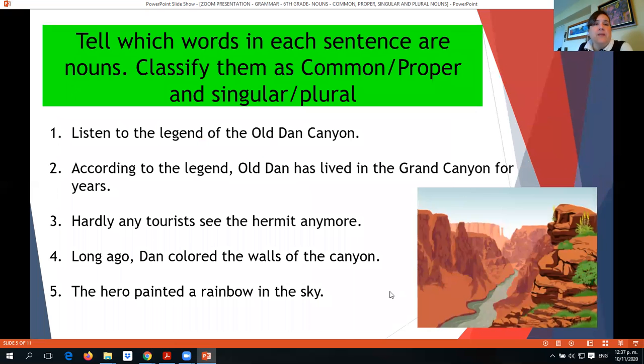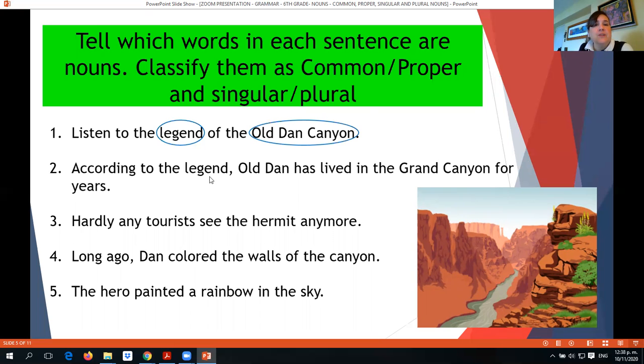Okay, some other examples of exercises. Tell which words in each sentence are nouns. Classify them as common or proper, and singular or plural. So the first sentence: listen to the legend of the Old Dan Canyon. Okay, we have legend here as a noun. This is a singular common noun. And the Old Dan Canyon, this is a proper noun, okay, and it's singular.